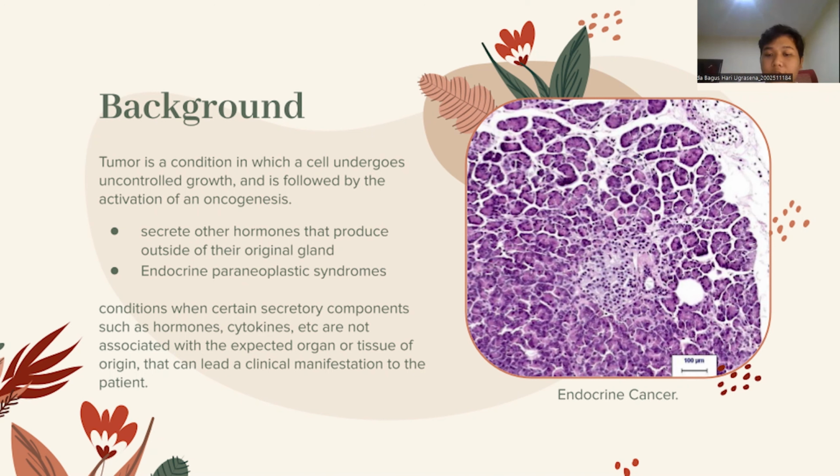However, when a tumor produces hormones outside of the original gland, the condition is called endocrine paraneoplastic syndrome, or a tumor that produces bioactive substances from neoplastic cells of the endocrine system. In this paper, we will mainly discuss this condition, named tumor with ectopic hormone production. Tumor with ectopic hormone production, commonly known as endocrine paraneoplastic syndrome, is a condition in which certain secretory components such as hormones, cytokines, etc. are not associated with the expected organ or tissue of origin and can lead to clinical manifestations in the patients.